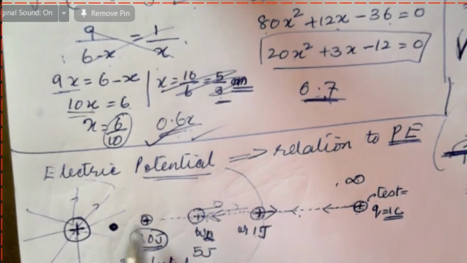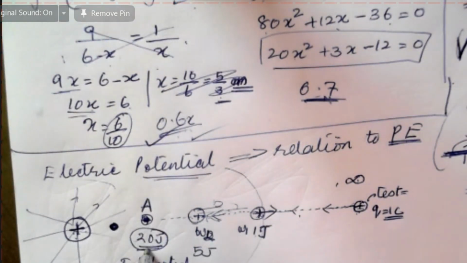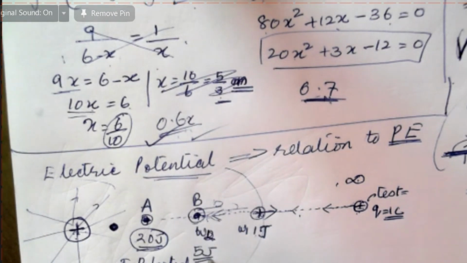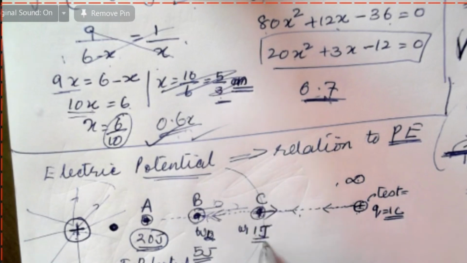So this point, say A, has an electrical potential of 20. This point B has an electric potential of 5. This point C has an electric potential of 1. Do you understand?